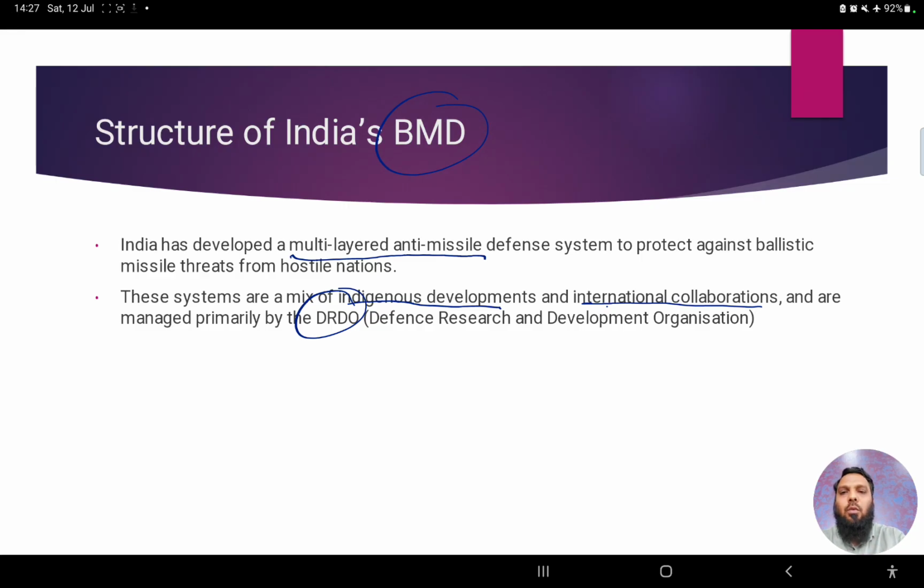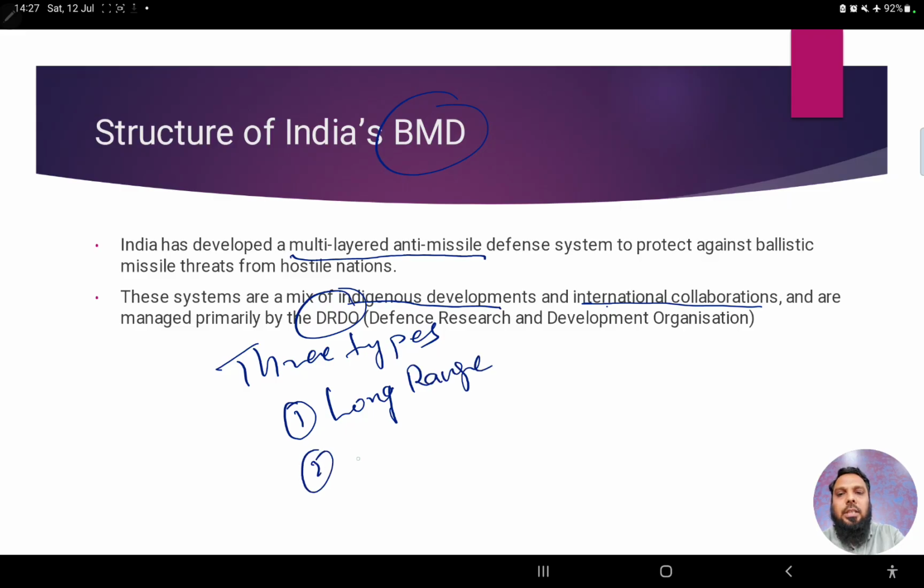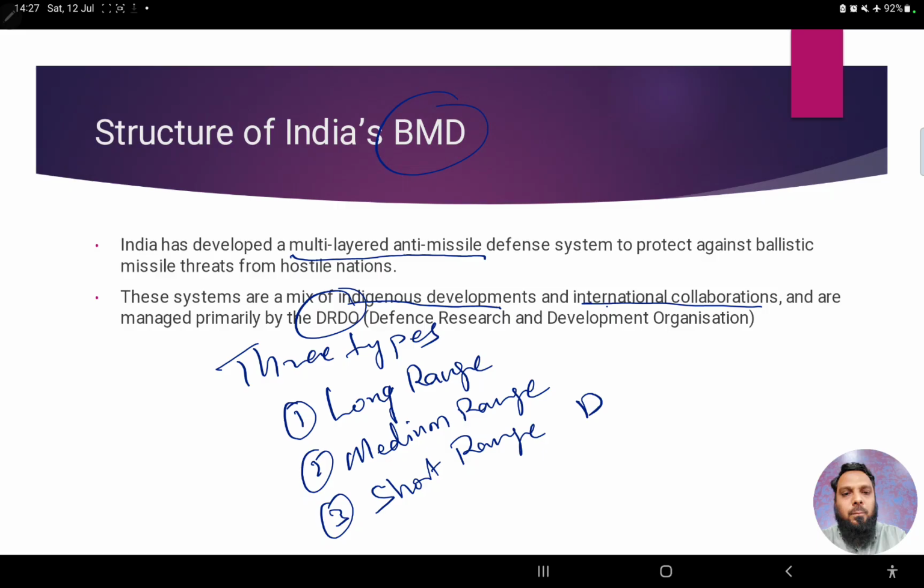As part of the structure, there are basically three types, right? The first one is long range, then the next one is medium range, and the third one is short range defense, right, against missiles.